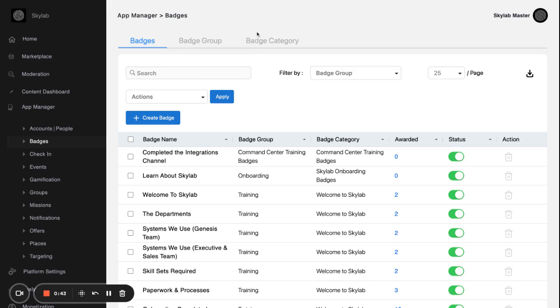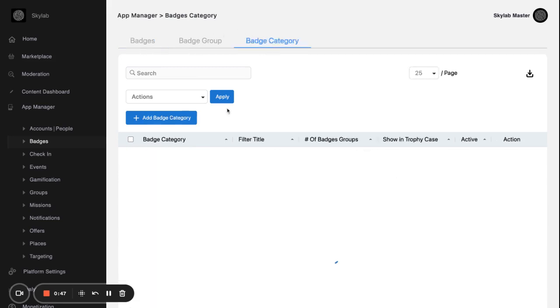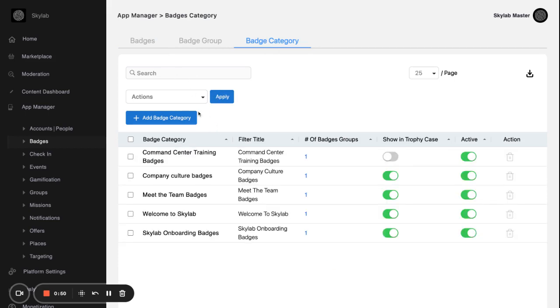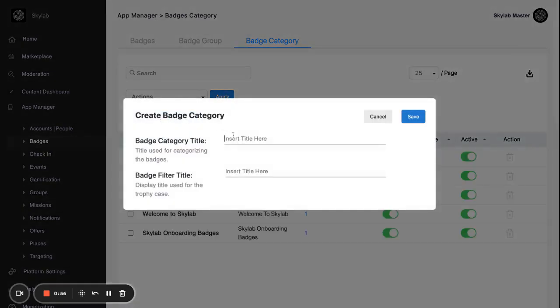There are 3 levels to badges. There is the badge category, badge group, and badges. If I go to badge category, this is the highest level inside the app and will house all of the badge groups, which house the badges. So for this tutorial, we're going to create one called sharing.